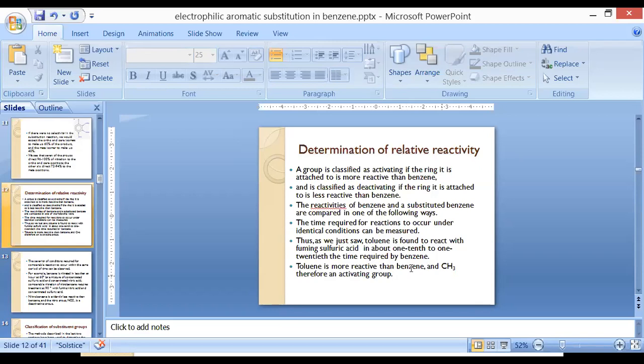Why is toluene more reactive than benzene? Because we have a substituted benzene. In the case of toluene, we have a substituted methyl functional group. This methyl functional group makes the toluene compound more reactive than benzene. That means this methyl functional group is an activating group.